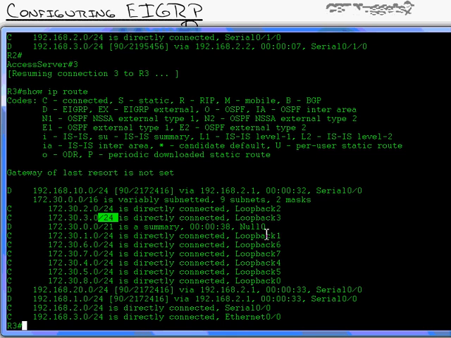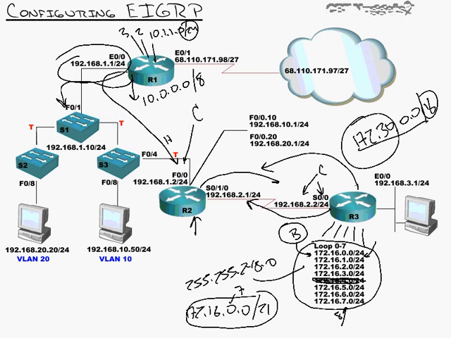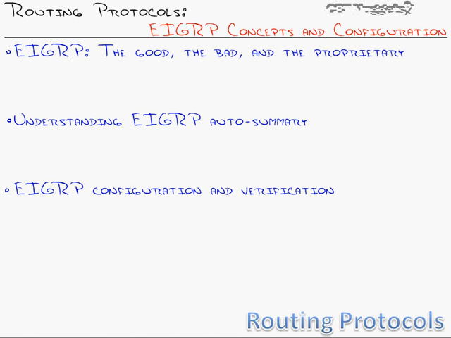The only time you'll actually use this route to the garbage can is if one of these more specific routes doesn't exist, and that means the network doesn't exist. So that's the idea behind that null 0 route. And that idea of specificity in those subnet masks is big. That is the core of the EIGRP routing protocol.